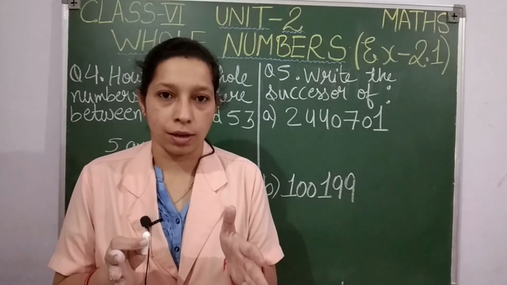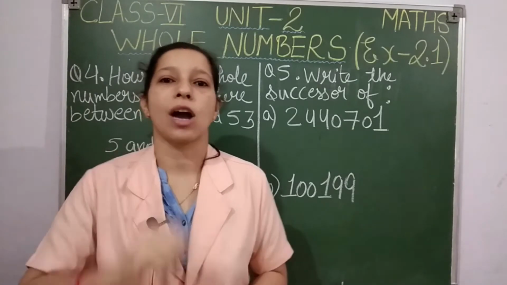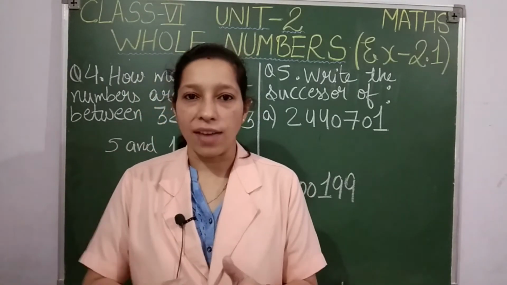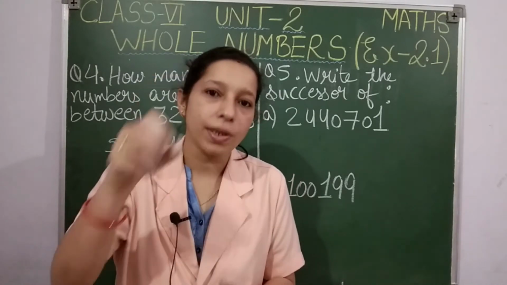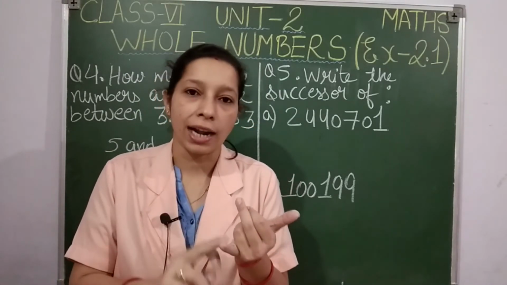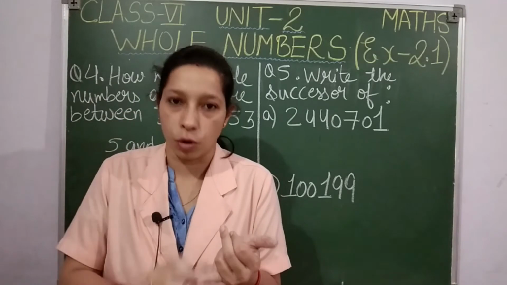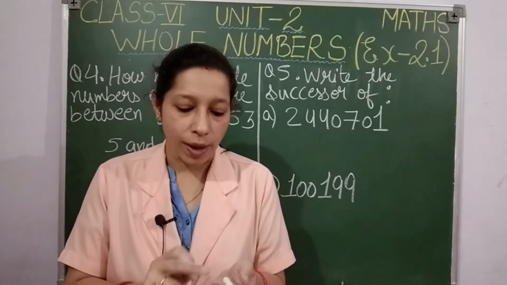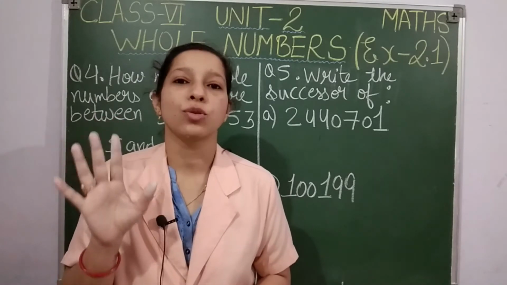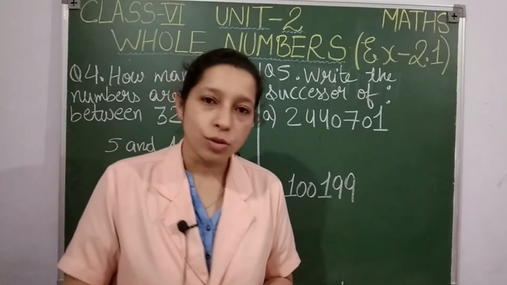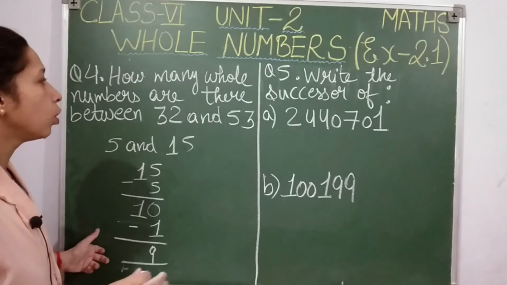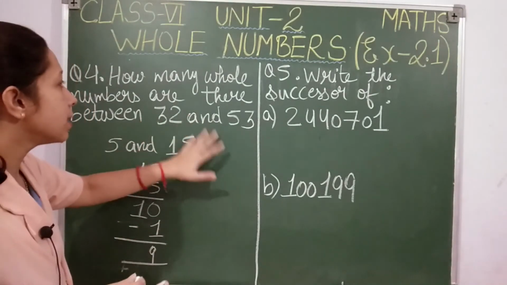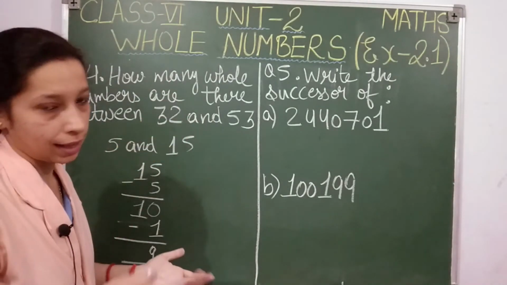Do you want to cross check it by counting? Let us count and check. Don't take 5 and 15 because you have to take the numbers between 5 and 15. So we will start counting from 6 and we will stop at 14. 6, 7, 8, 9, 10, 11, 12, 13, 14. How many, students? 9 numbers are coming. So you are going to use this method if you get any 2 numbers and you are asked to find the numbers between them. Okay.